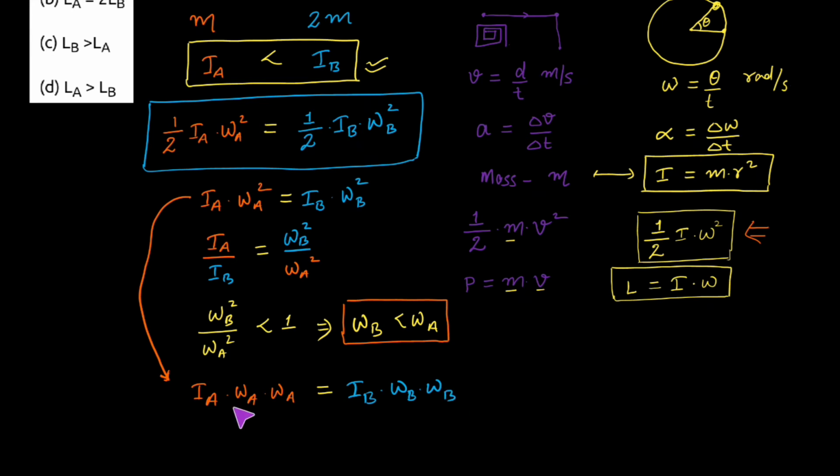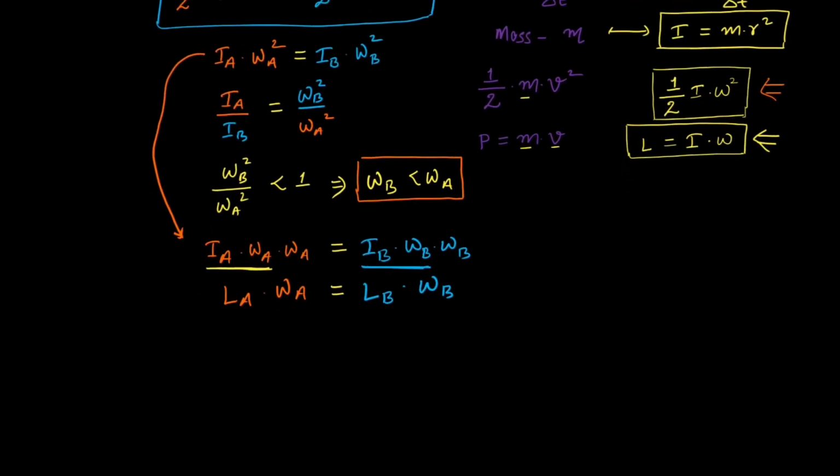And why am I doing this? Because we have to establish the relationship of angular momentum. And we know that moment of inertia into angular velocity is nothing but the angular momentum. I have derived this equation from here. So this term is representing nothing but the angular momentum of body A. So I am writing it like IA into omega A. This will be equal to IB into omega B, which is representing the angular momentum of body B. So this will be equal to LB into omega B.